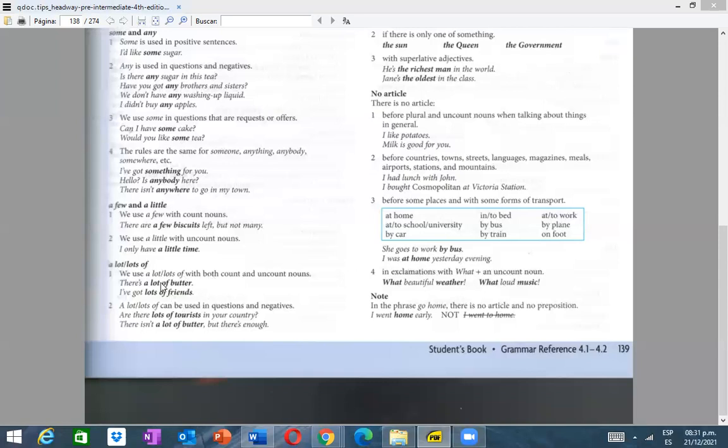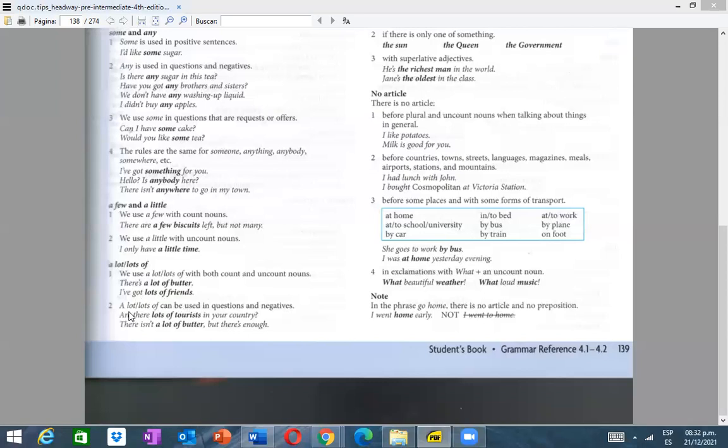It would be fantastic, but no. Okay, we use a lot of with both count and uncount nouns. So it's not necessary to remember the rules if you want to use lots or a lot of. Let's read. There's a lot of butter. I've got lots of friends.